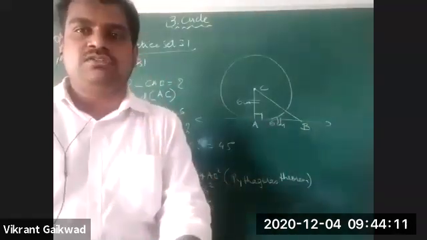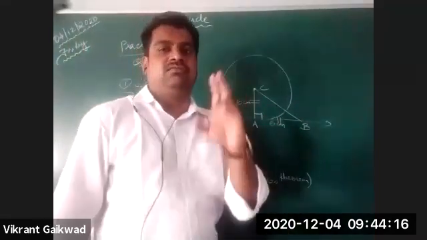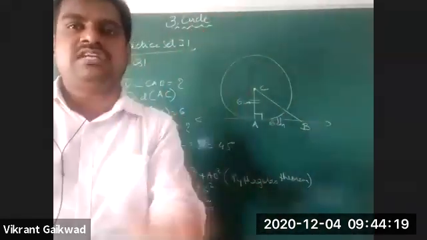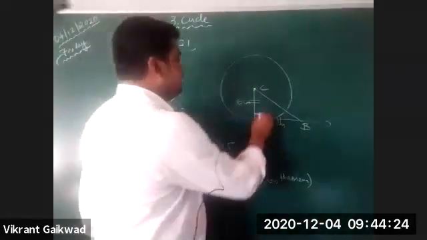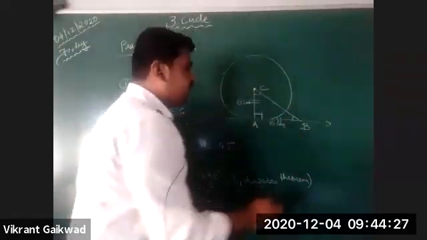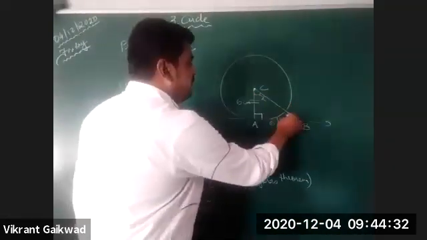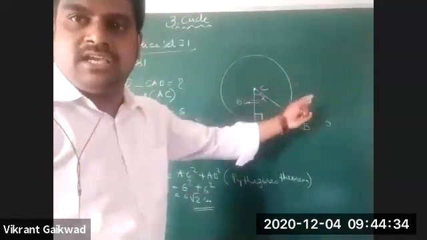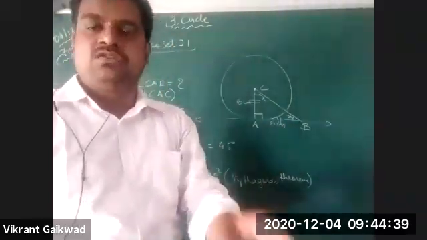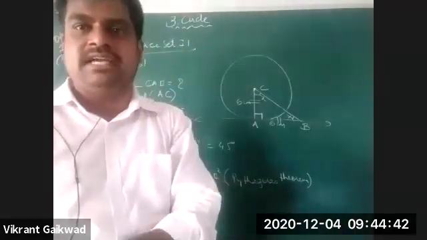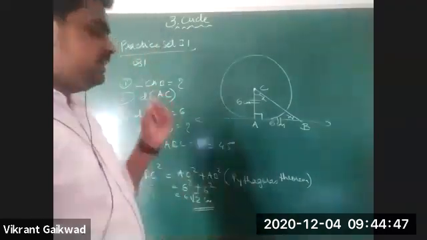So when two sides of a triangle are equal, it is an isosceles triangle. Now, as a right angle is given to you already, it is an isosceles right angle triangle. That means these two angles are going to be equal. If you assume this angle as x and this angle as x, then x plus x plus 90 equals 180. So 2x equals 180 minus 90, so x equals 90 upon 2, that is 45 degrees.